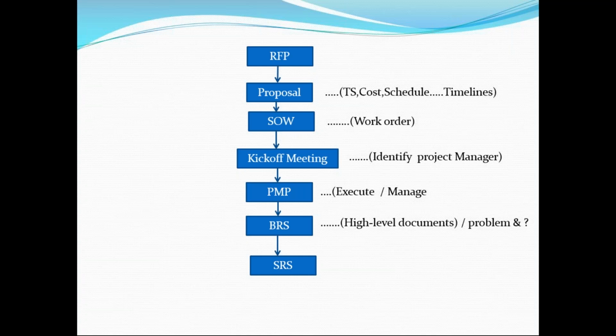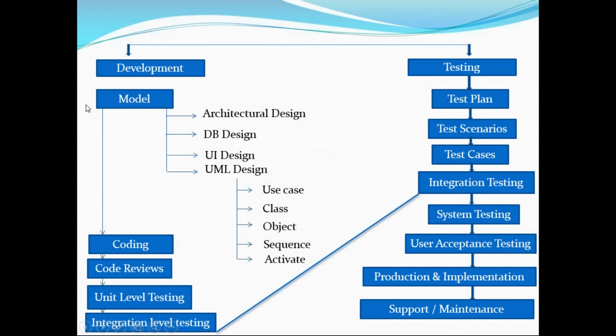So what he or she will do is prepare one document. That document is nothing but a BRS, Business Requirement Specification document. It's a high level document, in general language, the same way you and I talk. That the developer cannot understand. So the business requirement content will be converted into SRS. What is SRS? Software Requirement Specification. The person who has domain knowledge, the functional expert, will convert BRS to SRS.